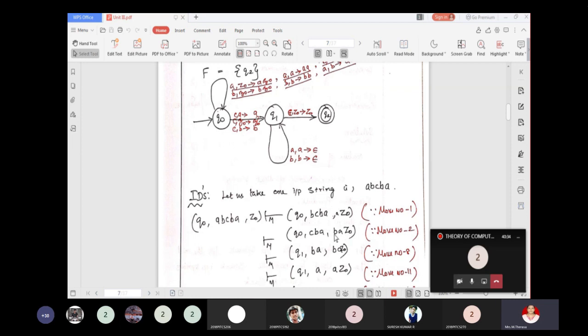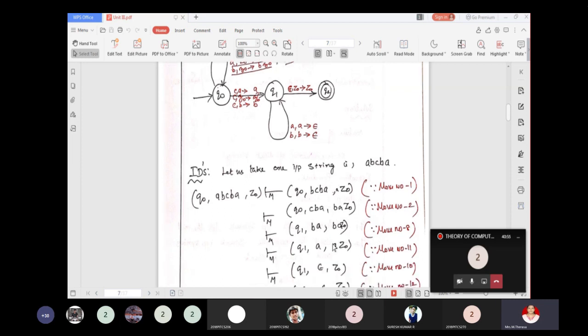Now when you are in Q0 and the input symbol read by the tape head is C and the top of the stack is B, you are supposed to do nothing but enter into the state Q1. So Q1 comma BA Z0. Whenever you are in state Q1, when you read B and the top of the stack is also B, you have to pop. So next Q1 AA, so pop.